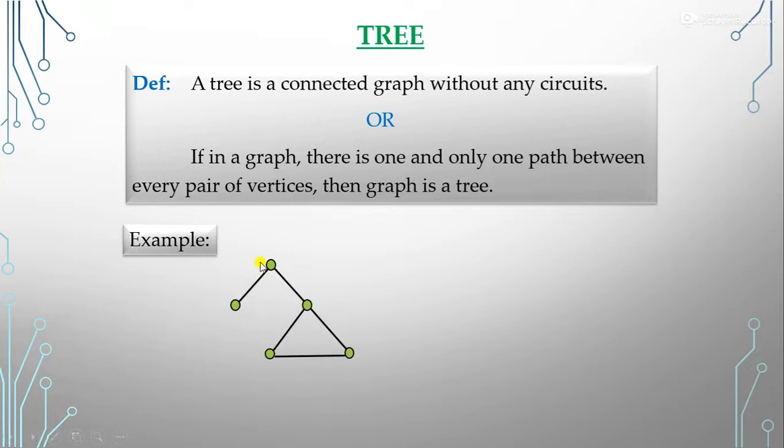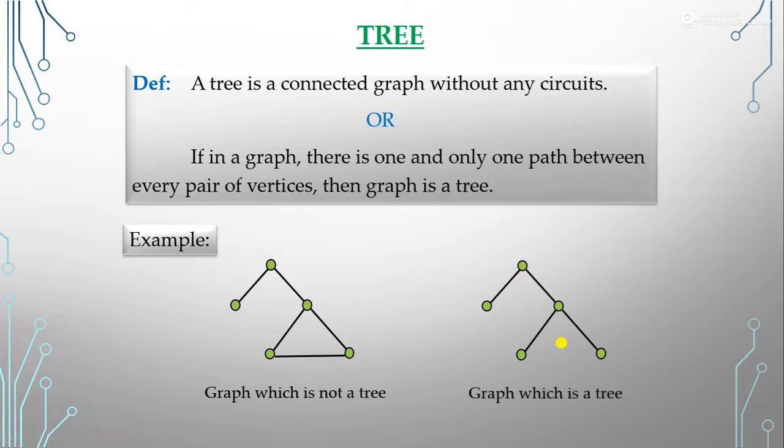So let's take an example here. If we suppose we have this one graph here, how many vertices do we have? Here we have 5 vertices. Can you tell me whether this graph is a tree? No, this is not a tree. Why? Because it forms a circuit here. If we talk about this graph, here again we have 5 vertices, but we can see that no circuits can be found here. It means that graph is a tree. Clear? What is the tree?